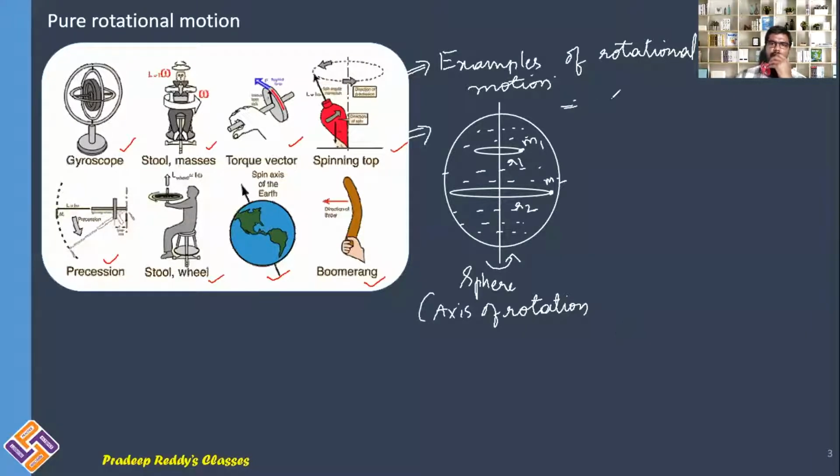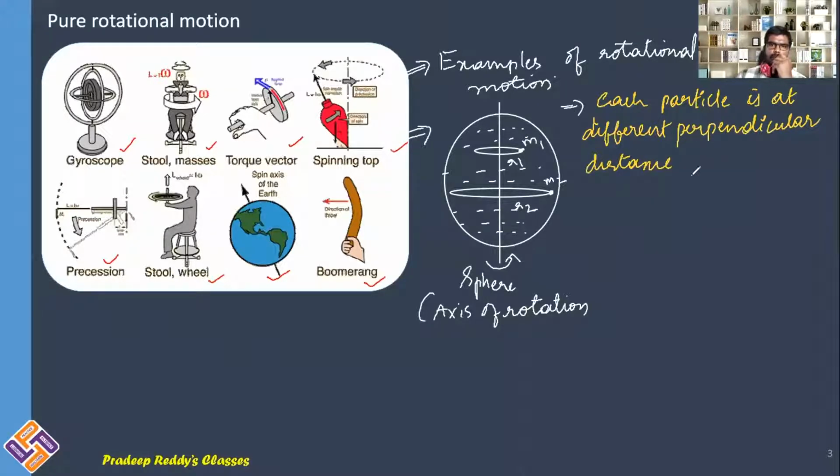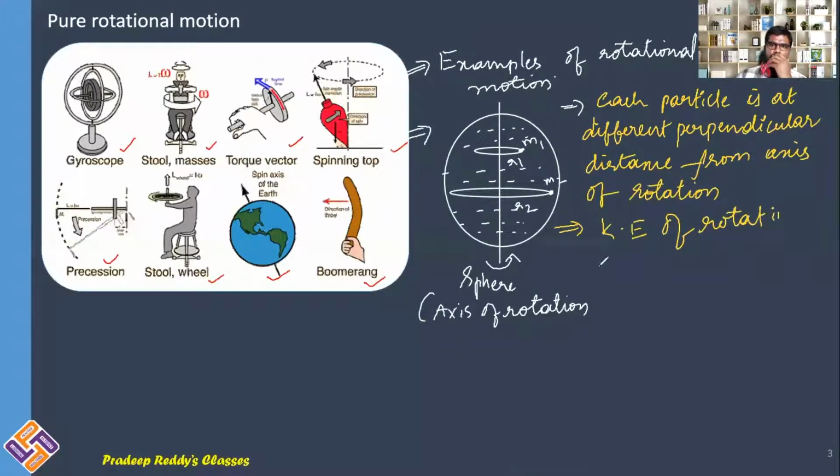Is it not? Each particle is at a different perpendicular distance from the axis of rotation. Now as all the particles are traveling different distances, you can calculate the overall kinetic energy of the rotating object as